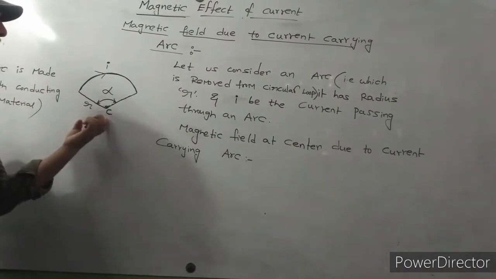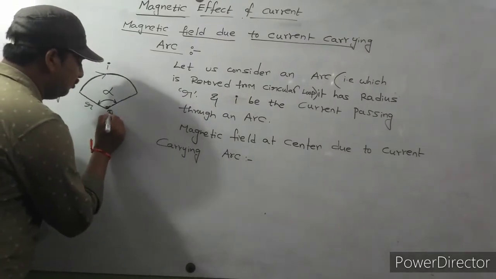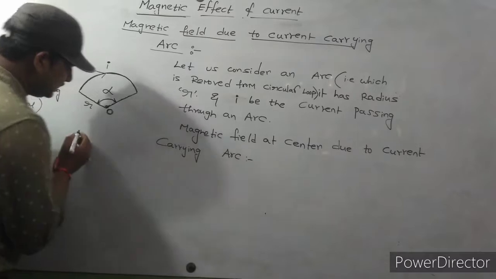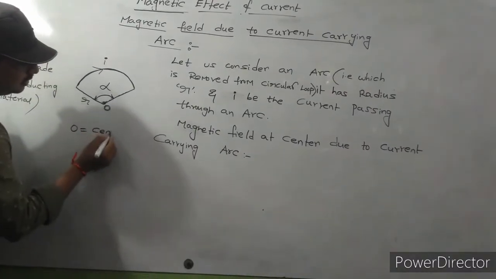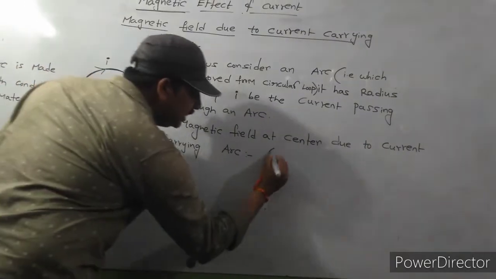So we need to find the magnetic field at this center C. Let me call this center O. So O is nothing but the center. The magnetic field at O we need to find.